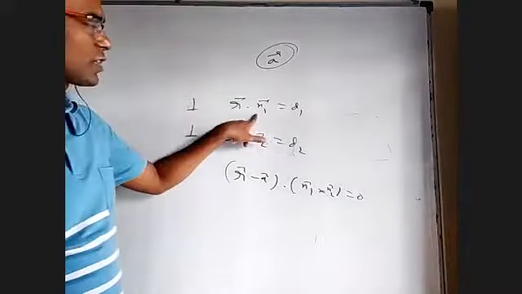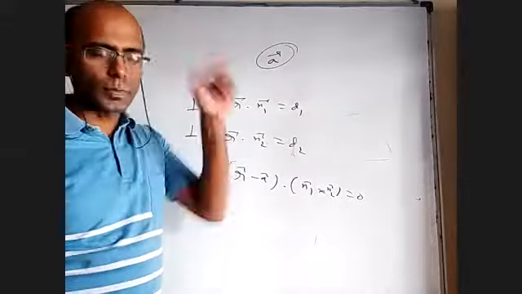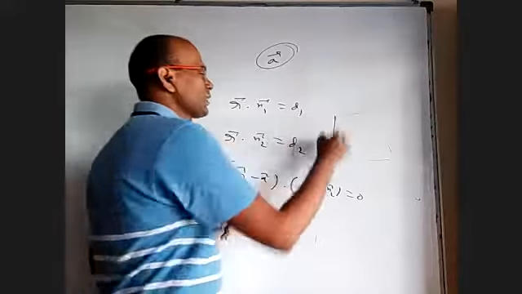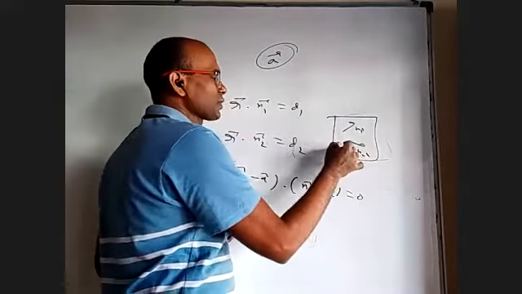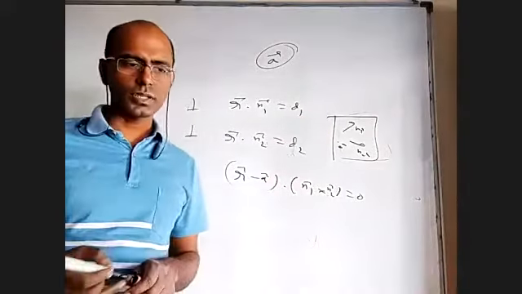So the normal of this plane is n1 bar, the normal of this plane is n2 bar. Both of them should be parallel to our required plane. So our plane is basically parallel to n1 bar, parallel to n2 bar, and passing through A. Again, the normal is n1 cross n2, r minus a dot n1 cross n2 is 0.